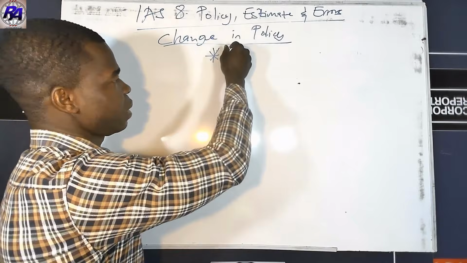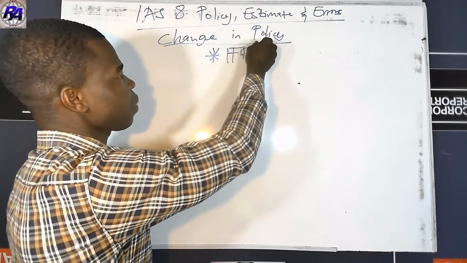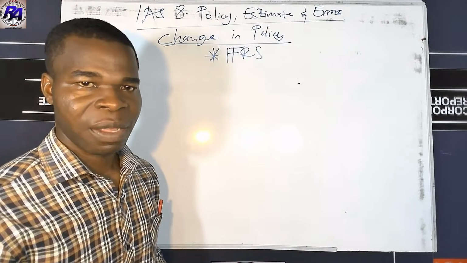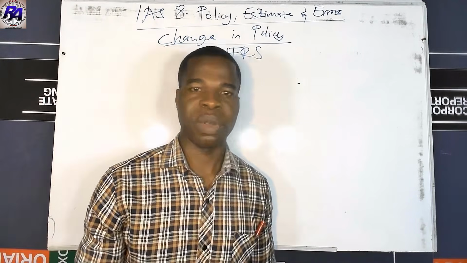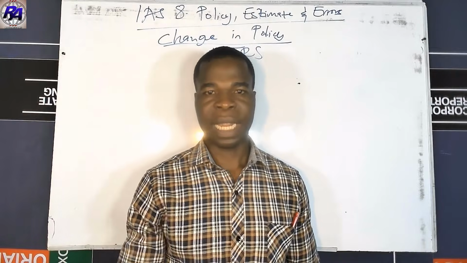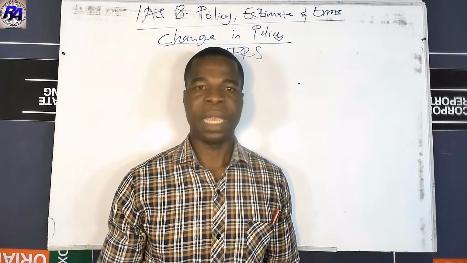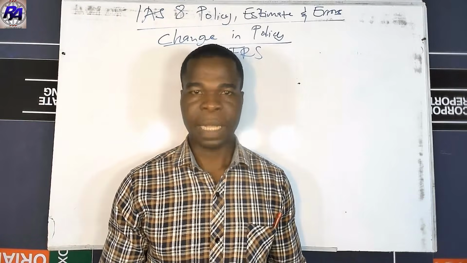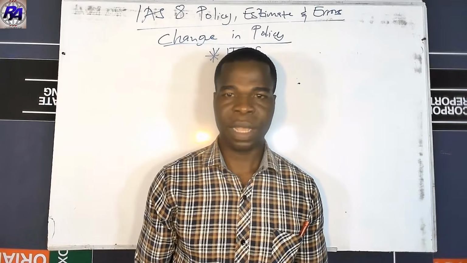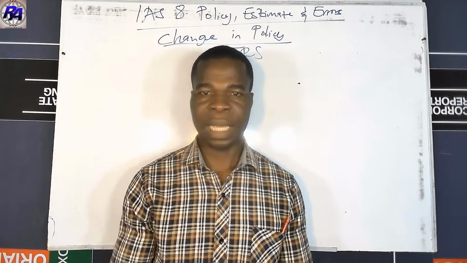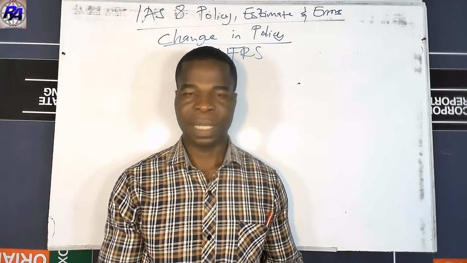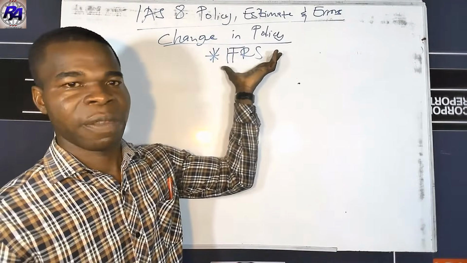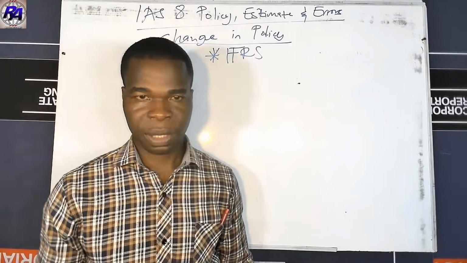So we only say there's a change in accounting policy if it is required by IFRS. For instance, previously the borrowing cost was not capitalized as an asset. It was rather expensed in the P&L account as an expense. But now borrowing cost, which is IAS 23, capitalizes borrowing cost as part of the cost of an asset. That means it's a part of the asset which is treated in the statement of financial position. Such was required by the standard, so therefore it's a change in policy.